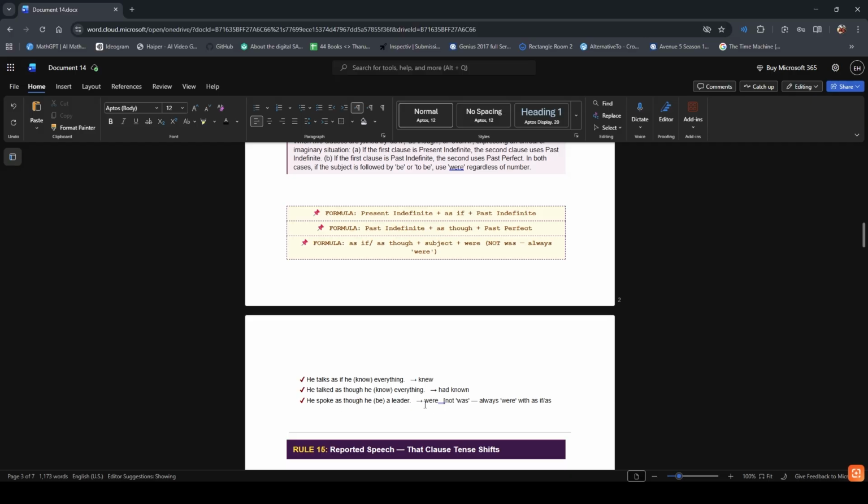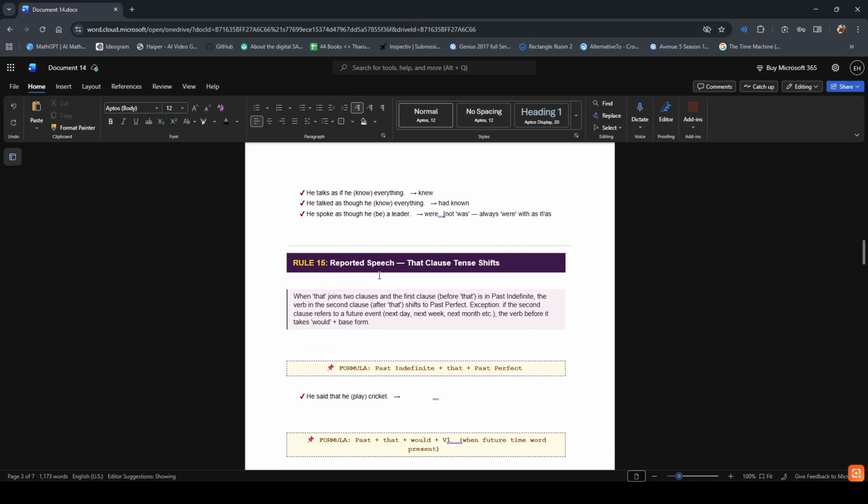Moving on to rule number 15: reported speech, that-clause tense shifts. Rule number 15: when that joins two clauses and the first clause before that is in past indefinite, the verb in the second clause after that shifts to past perfect. Exception: if the second clause refers to a future event, next day, next week, next month, etc., the verb takes would plus base form.